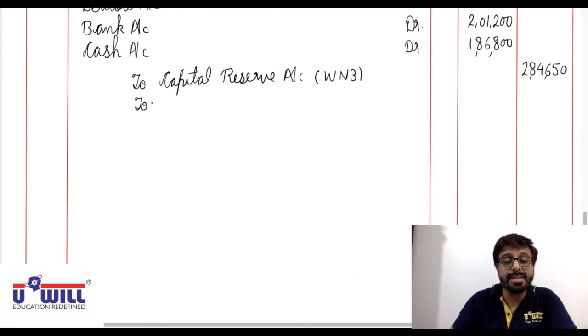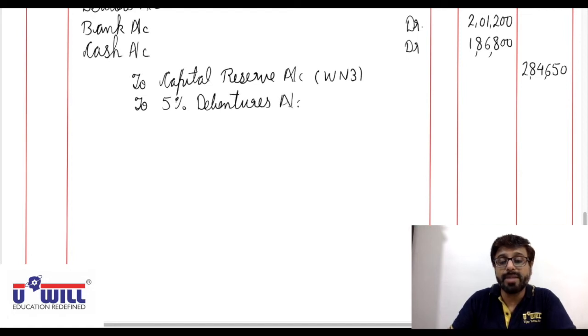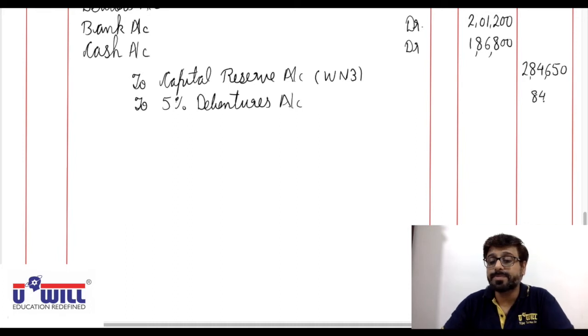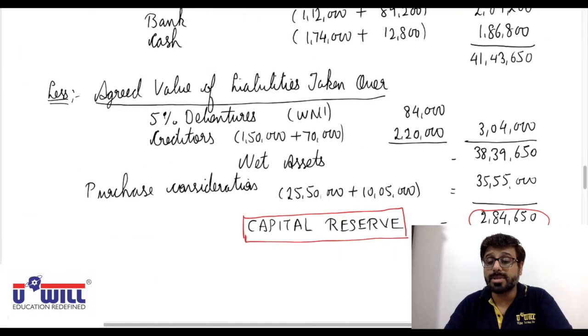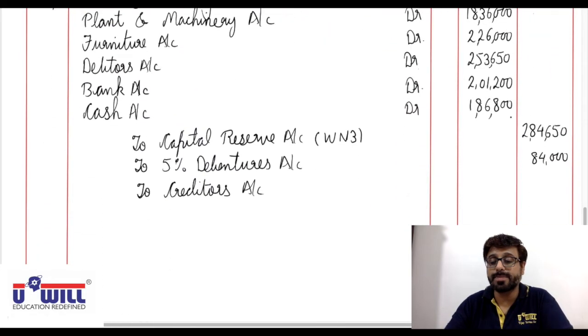Then to liabilities, in that we have 5% debentures with the agreed value of 84,000. Then to sundry creditors account with 2,20,000.